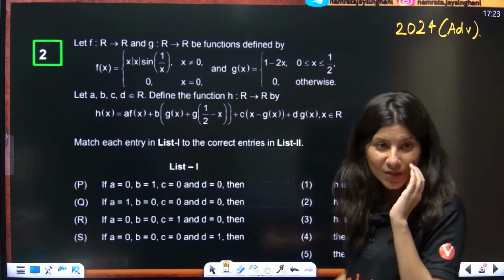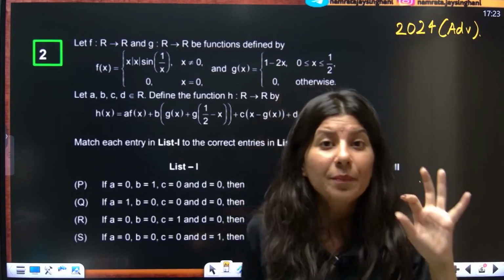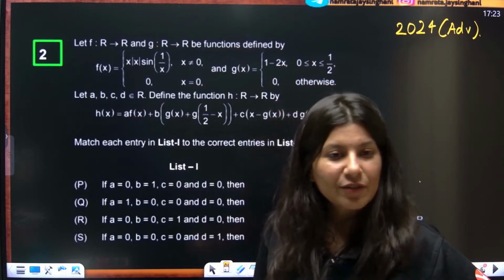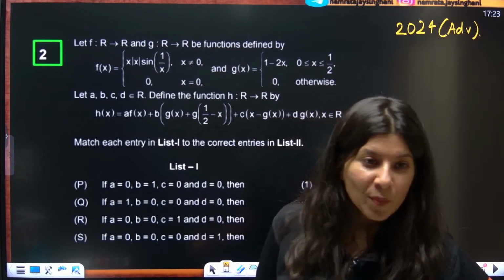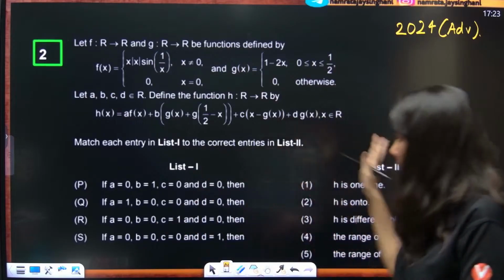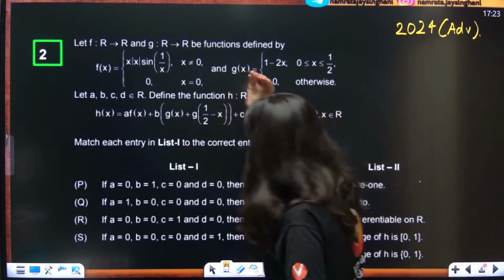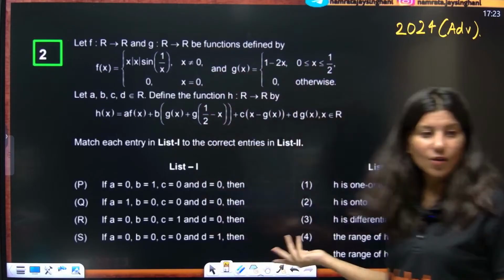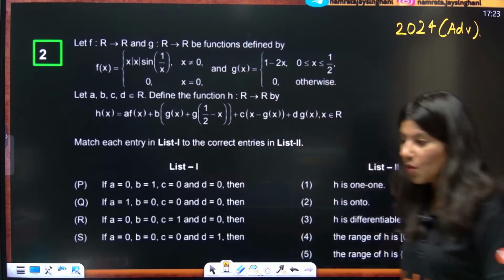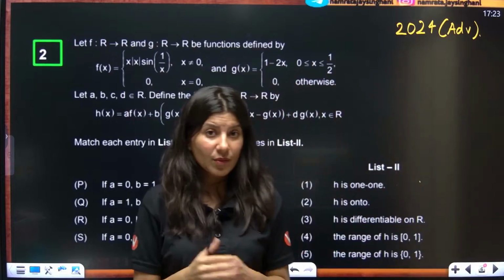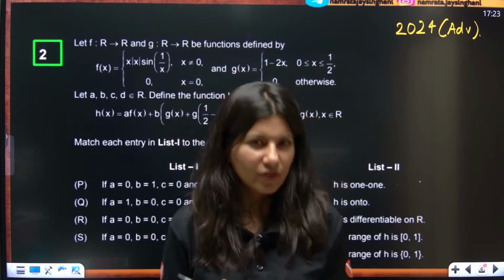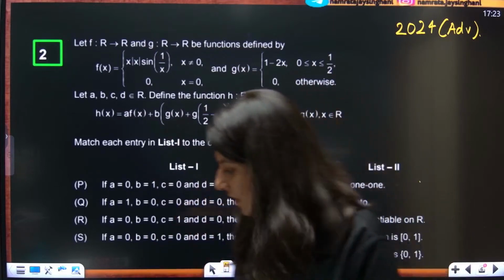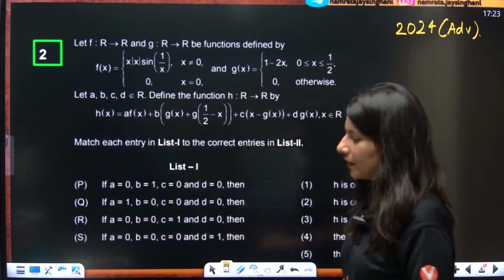Okay, now if you look at this question, you feel like leaving it completely. How many of you have this feeling? The moment I look at it, there is so much drama in this question. Can you see f(x) is there, then g(x) is there, then h(x) is there, and a lot of things are happening over here? But you know what? Sometimes if you look at the question, you'll be like, not that difficult. In fact, sometimes it is easier than one-liner easy questions as well. Okay, all right. So let's see.